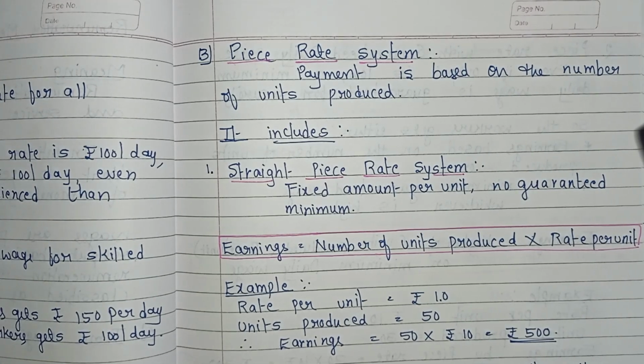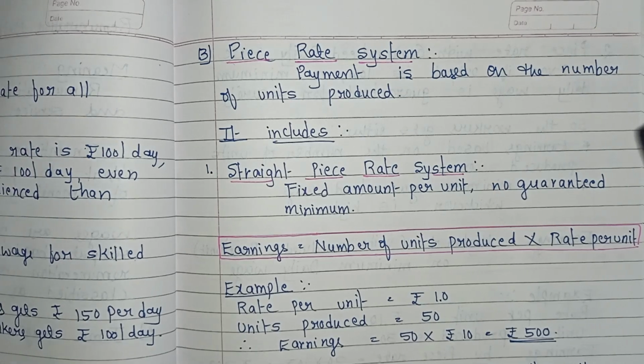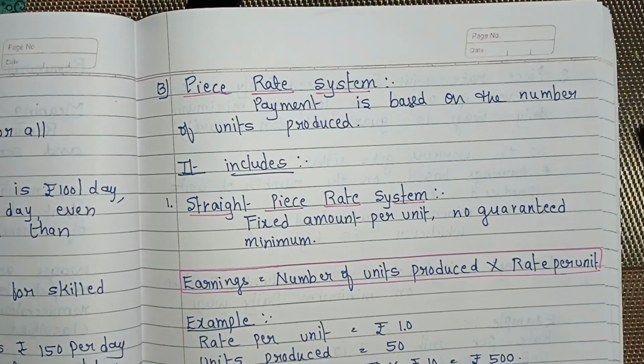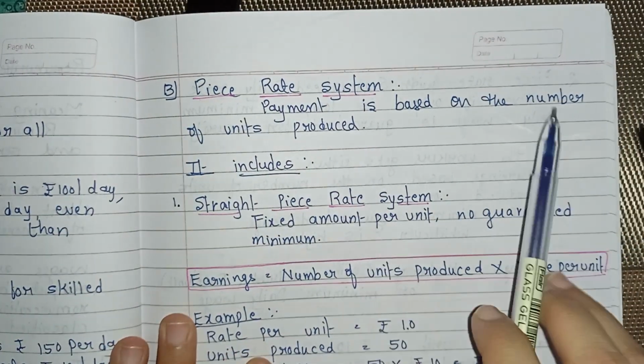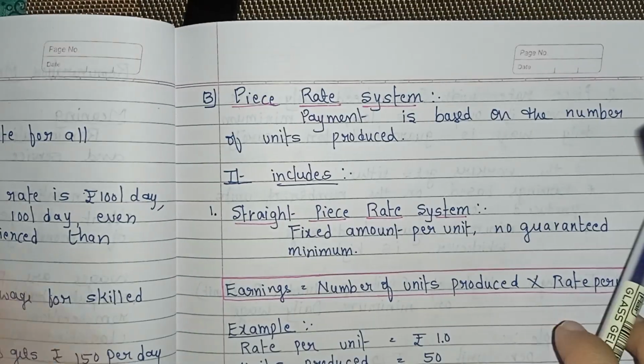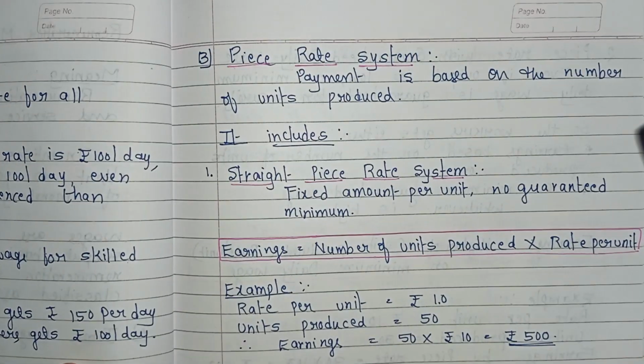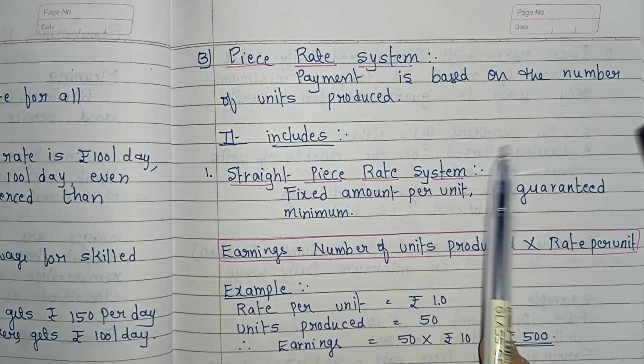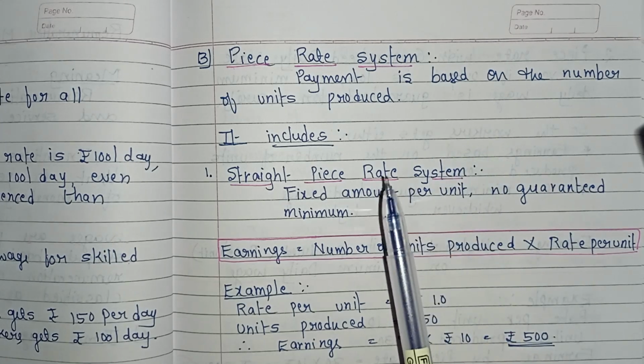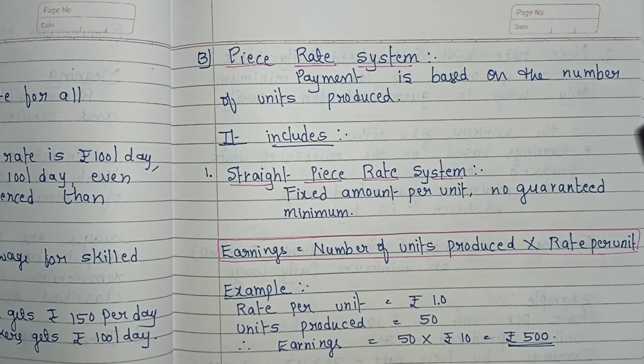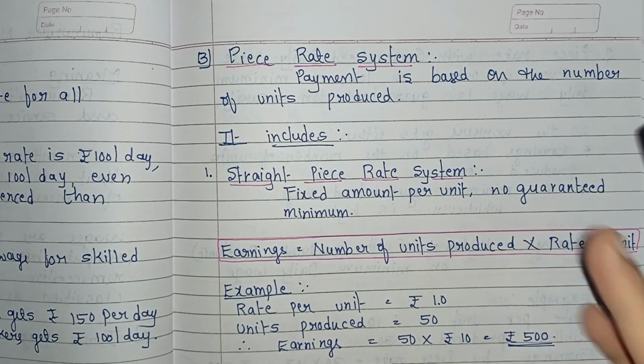So, let's see the meaning. Here, in the piece rate system, payment is based on the number of units produced. Here we will not consider the time. Clear? So in this, the workers are paid according to the number of units they produce, not the number of hours or days they work.